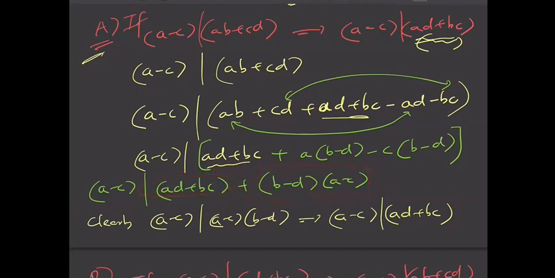This property we have already discussed, right? That if a divides b and a divides b plus c, this implies that a should also divide c. This is our property which we have discussed, so that is what I have used here. So you see how cleverly I manipulated. I just added ad plus bc and subtracted ad plus bc and I got the answer.